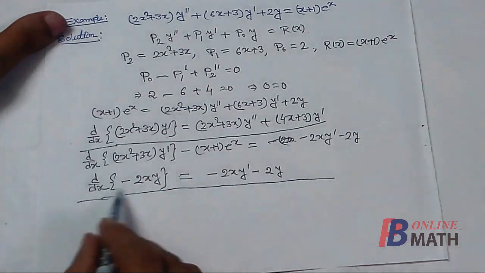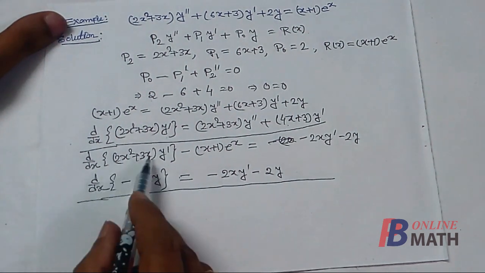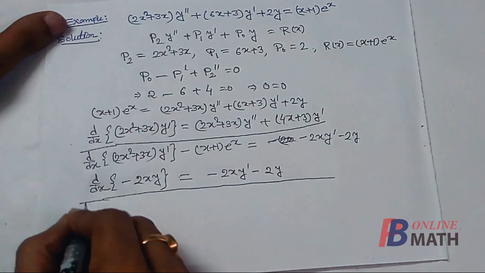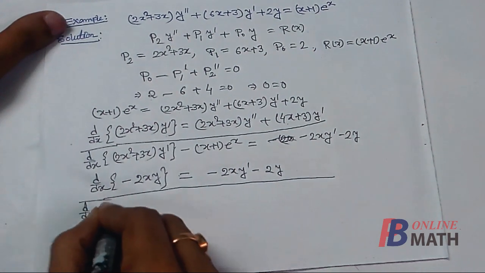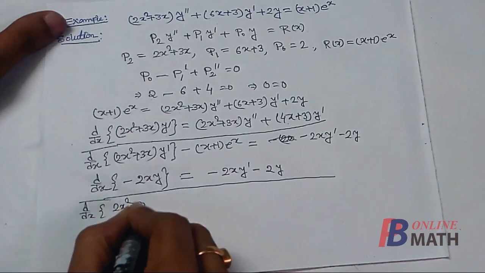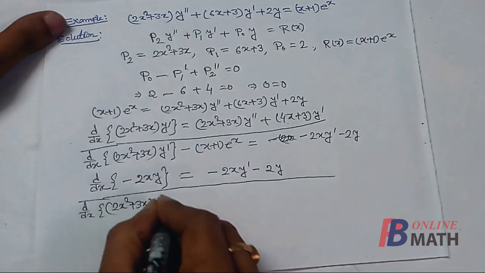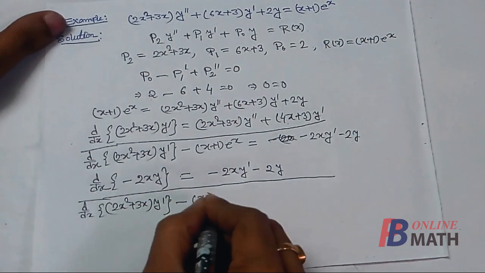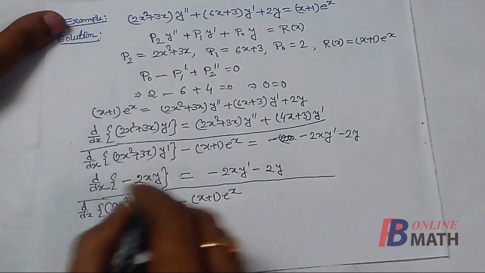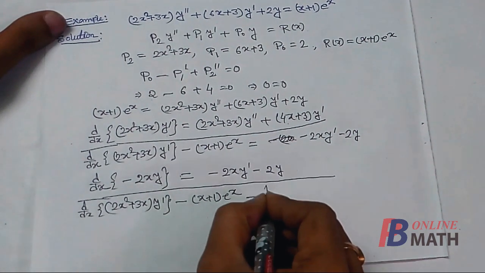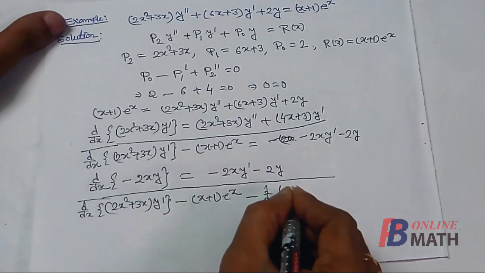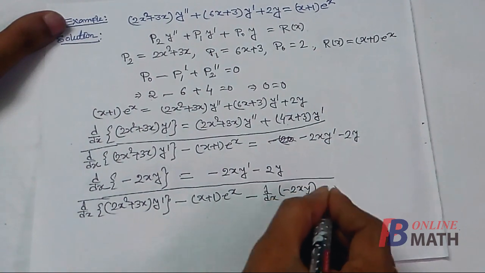So subtracting this equation from this equation, we shall find that the result will be d/dx of (2x² + 3x)y' − (x + 1)eˣ, minus d/dx of (−2xy).